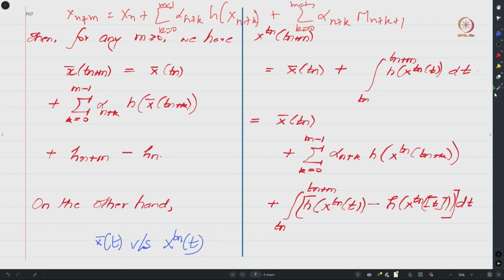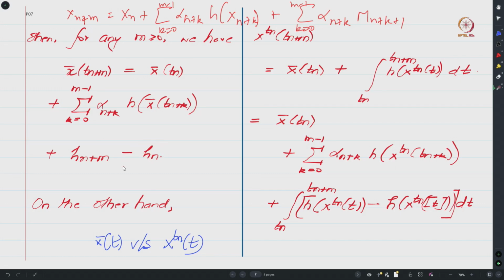So this is something that we had shown in the previous class. Now the way we have linearly interpolated these xn values to get this x bar t sequence, one can show that x bar of t n plus m is actually x n plus m and x bar of Tn is actually xn, and hence whatever expression you have over here can be written in this form, and this expression is basically zeta n plus m minus zeta n, right.